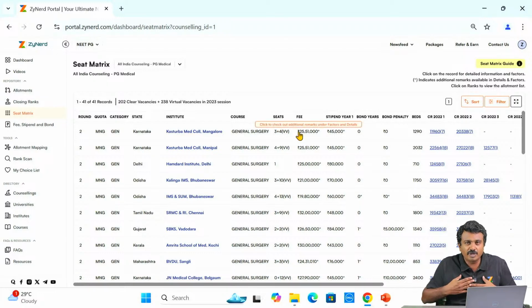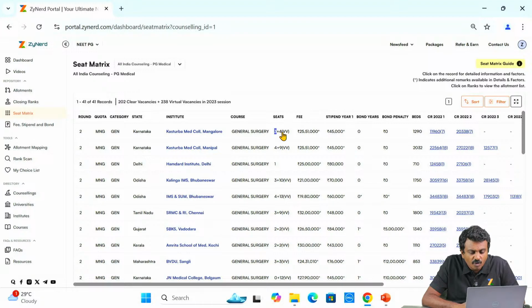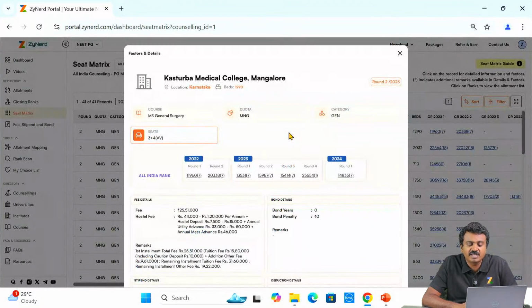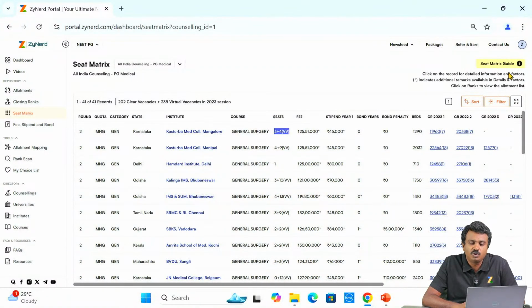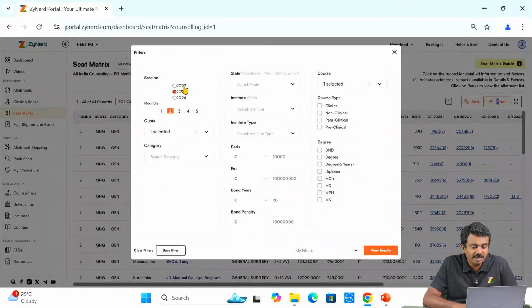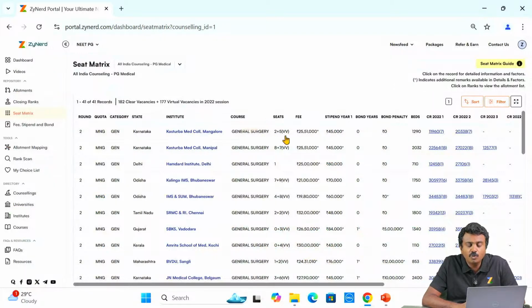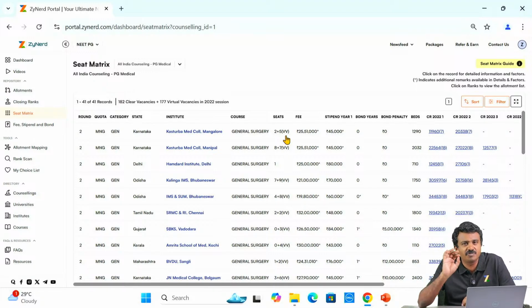In round 1, what I could have done is, I could have come here and seen, okay, 3 plus 4 virtual vacancies were there in round 2, last year, 2023. I am looking at 2022 round 2. Again 2 plus 5 virtual vacancies. So 2 vacancies existed in 2022, existed in 2023. Maybe there will be vacancies for sure in 2023. And even if I don't join, there will be 1 vacancy for sure, correct? I don't join the Kasturba seat which was allotted.